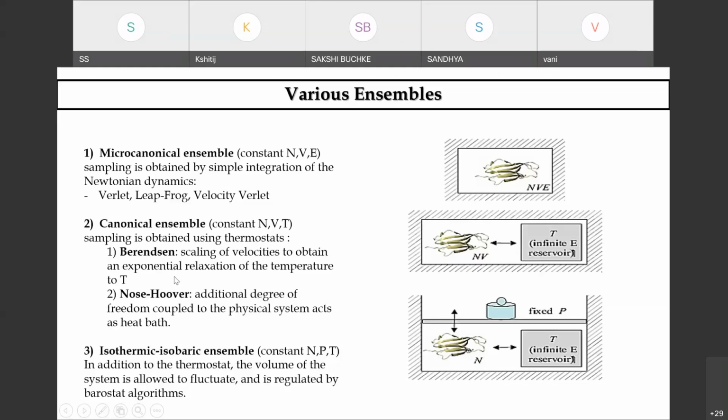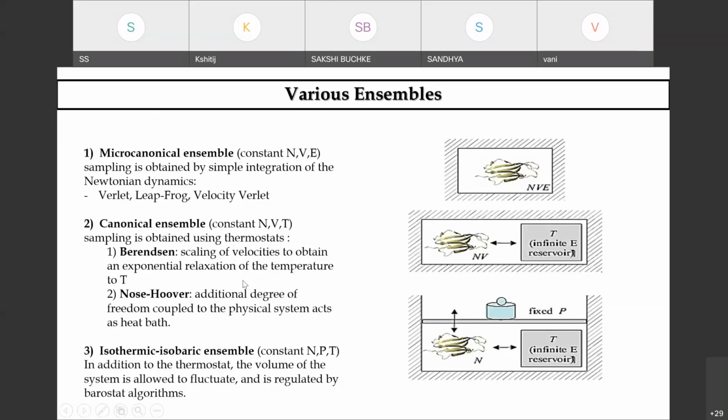You have two, Berenson and Nose-Hoover. So depending upon the scaling of the velocities, or the degrees of freedom you are dealing with, you choose the algorithm for attaining a conformationally stable biomolecule. And if you are using a microcanonical ensemble, then you take into account Verlet, leapfrog, and velocity Verlet. I'm not dealing with the algorithms in detail here, but this is just an overview.